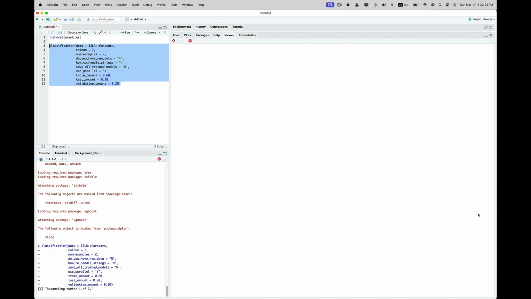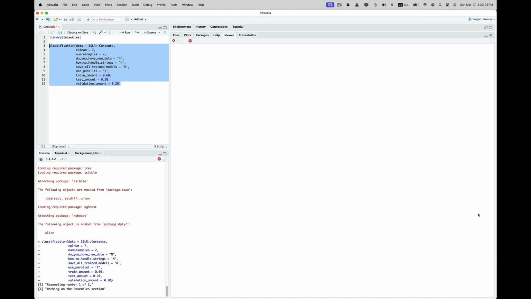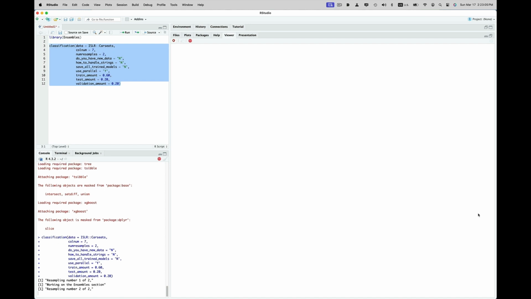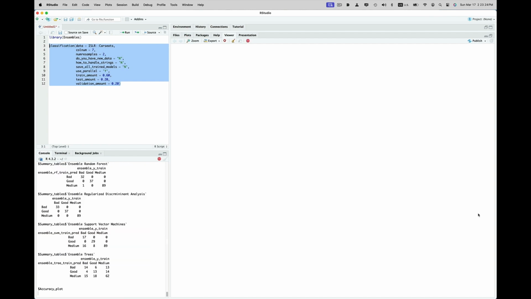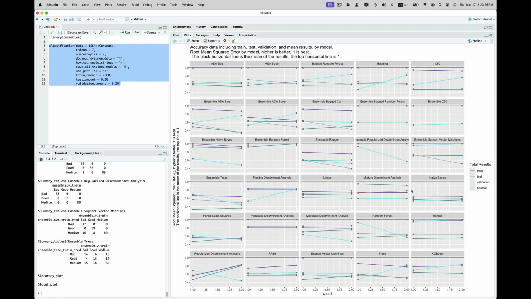As it's running, it doesn't normally give you much of a progress report. So I set it up so that it will just say, resample number 1 of 1, or it'll say it's working on the ensemble section. So at least it's making progress. You know it's doing something, because sometimes these things are just sitting there and I don't know if they're running or not. And I said, wait a minute, let's fix this so we treat everybody well. There's a good idea, just treat everybody well. And as you can see, it's running and we are done. It's actually done with everything.